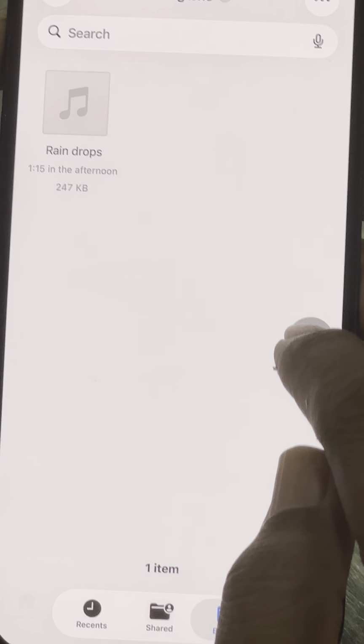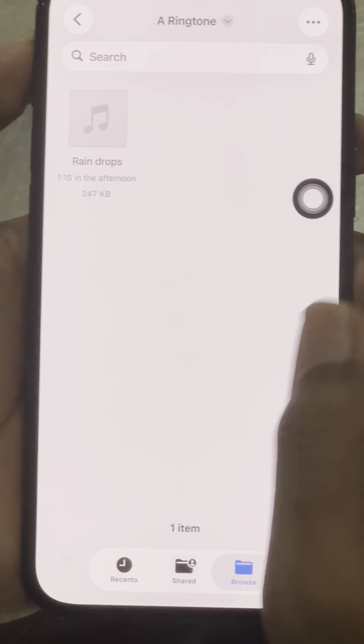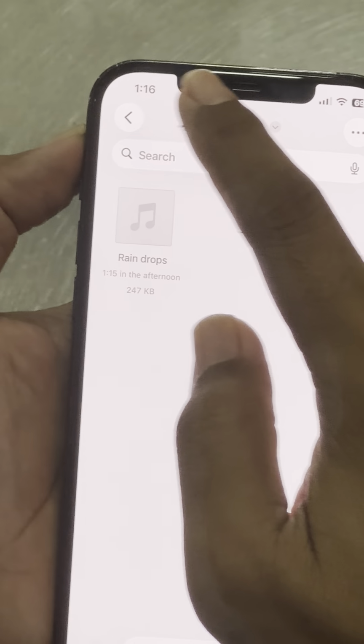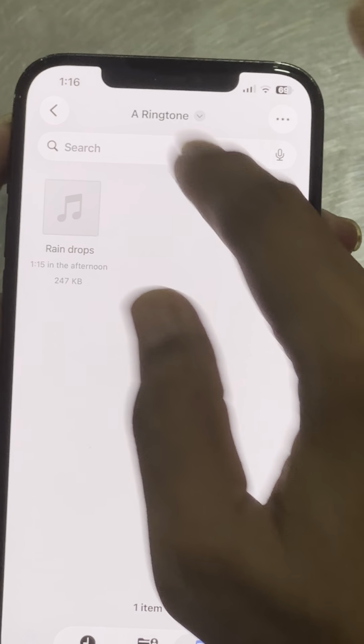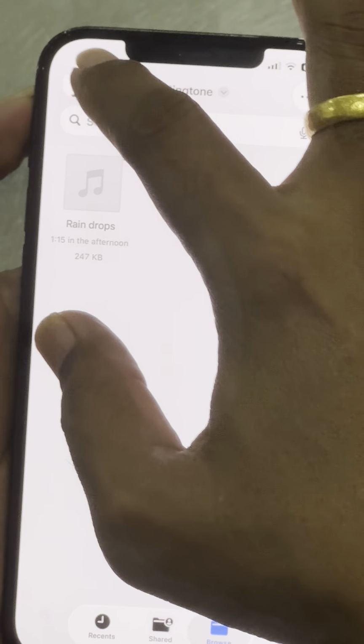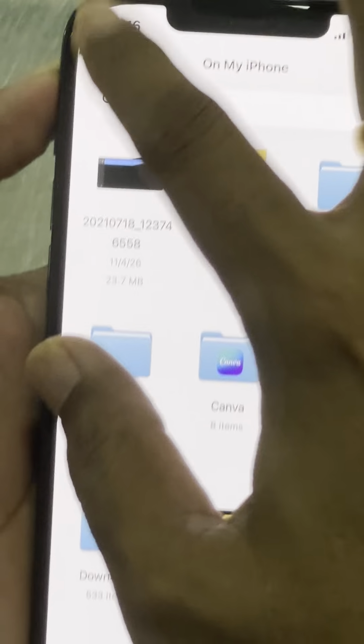It's too large. Maybe we have to cut it. So how to cut it? We have to go back to the photos first.